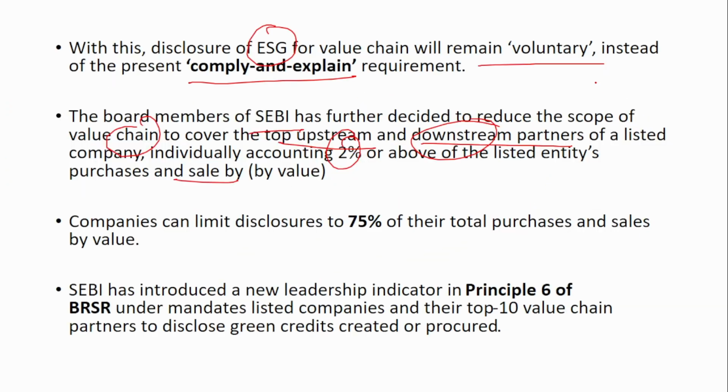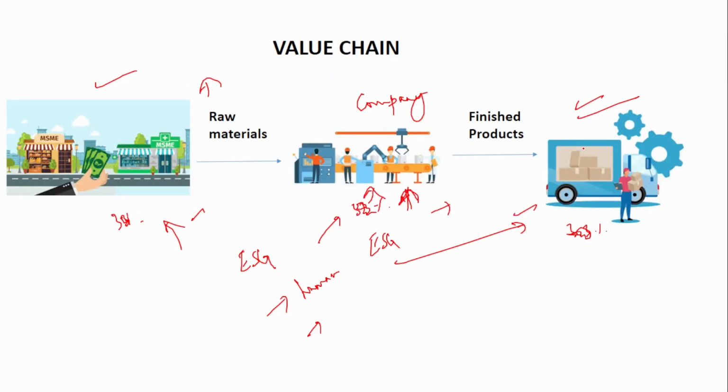Now what they have told is that you have to reduce the scope of the value chain to cover the top upstream and downstream partners of a listed company, individually accounting 2% or above of the listed entity's purchase. Say suppose this company is purchasing around 100 crores of raw materials from various suppliers, right? A, B, C. So what they are telling is that include only 2%.